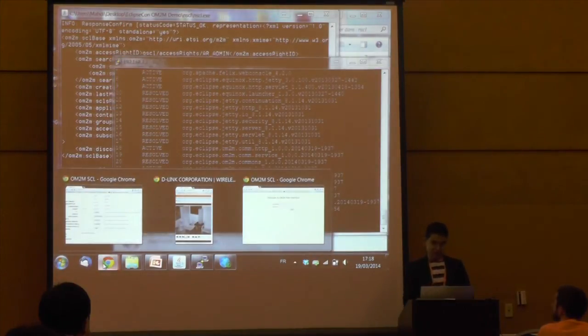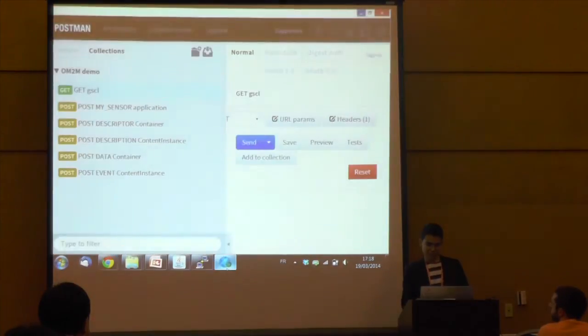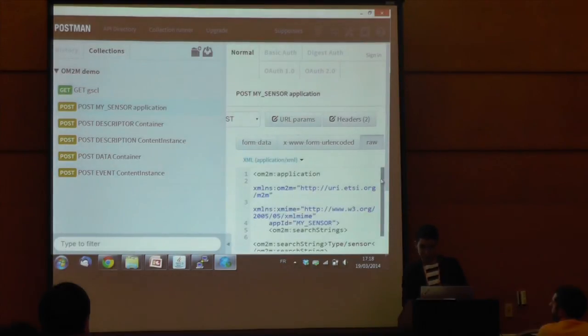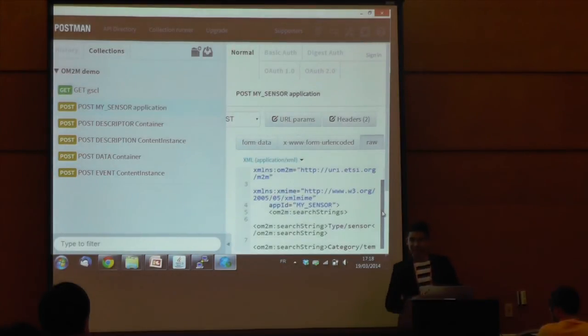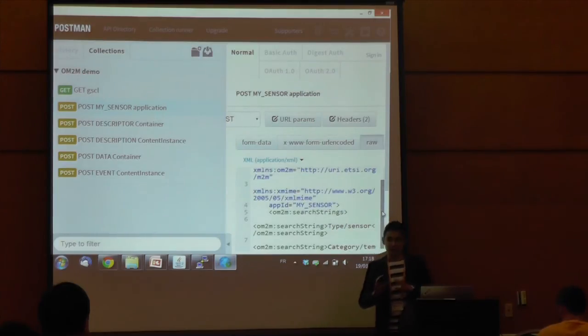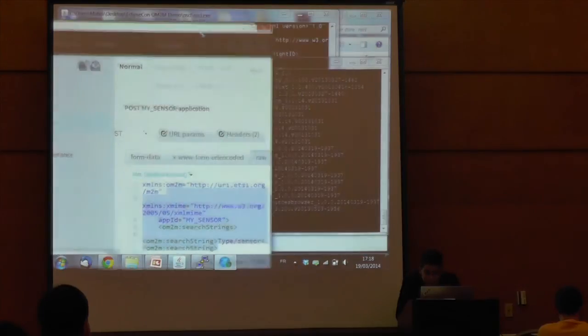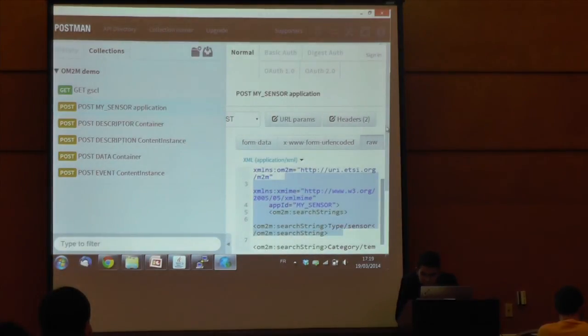So I'll use a simple HTTP client. I will create an application. All the XML representations are standardized and checked and validated based on XSD files. So here we have a representation of an application. I'm looking for the send button.